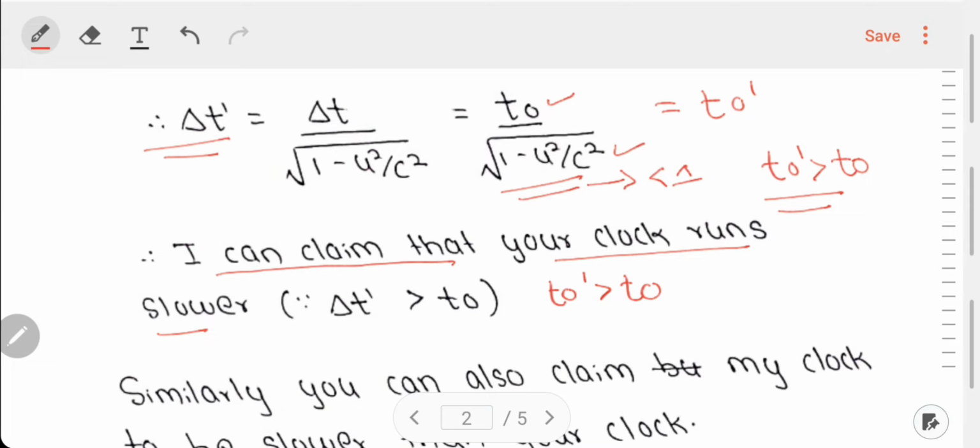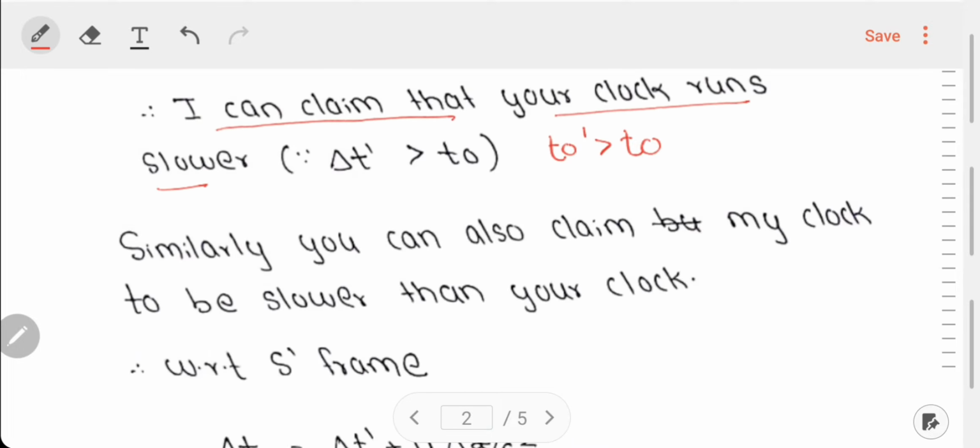Similarly, if we see this from your perspective, you might say that you are stationary and I am moving to the left. It's simple. If you are moving to the right with respect to me, obviously I am moving to the left with respect to you, and therefore you can say that from your perspective you are stationary and I am moving with relative velocity minus u.